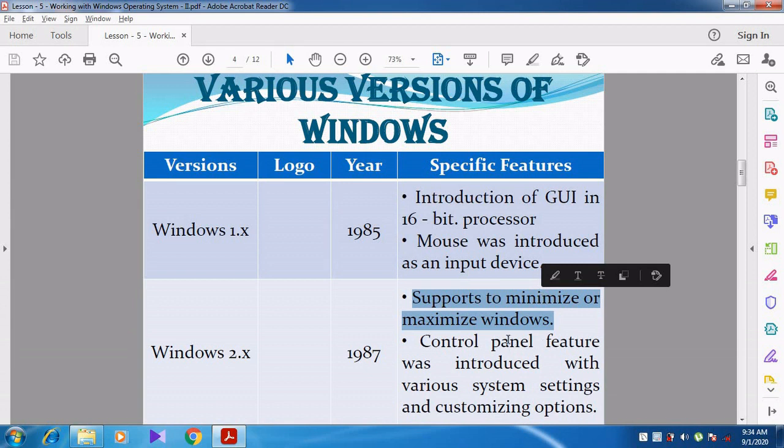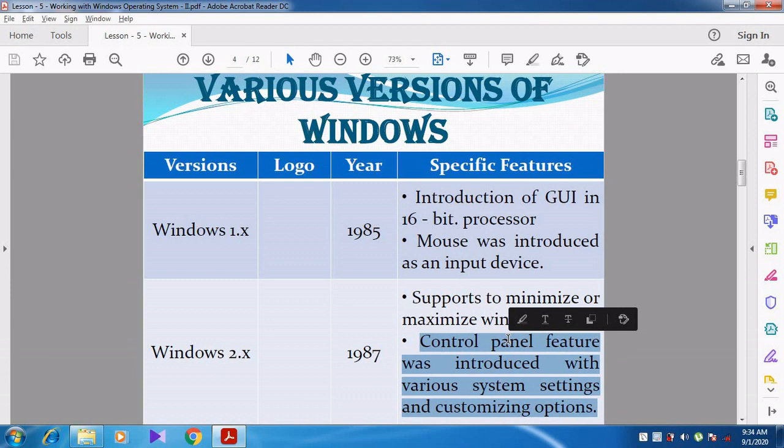And the control panel was not available. In 1987, in Windows 2.x, the control panel feature was introduced, and then system settings and some customization options. So the control panel was added; up to that there was no control panel. That is the Windows 2.x special feature.